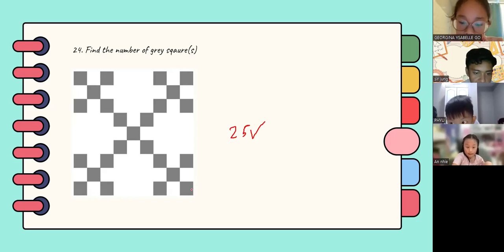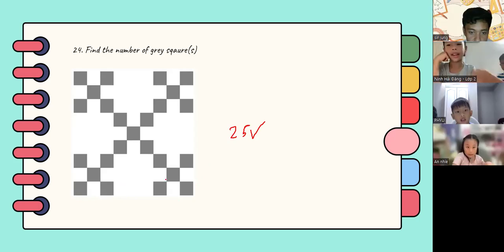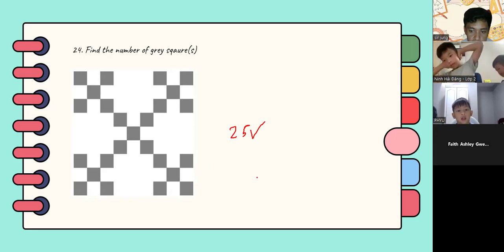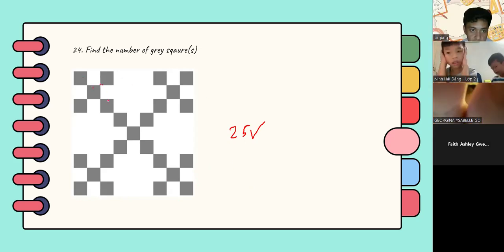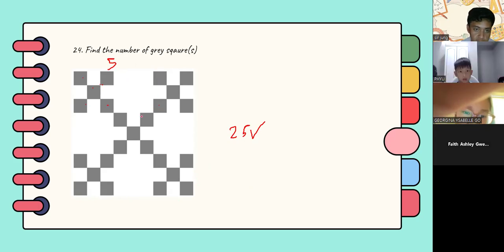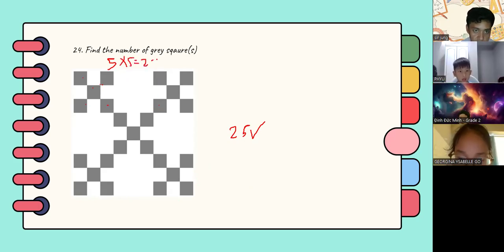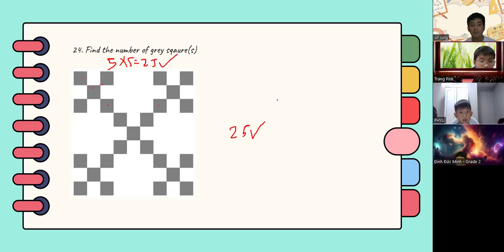Miss Georgina, you have a question? I have a solution. Yes, what's your solution? Since there are 5 squares, there are 5 of those tiles, so 5 times 5 equals 25. Yes, that's correct.